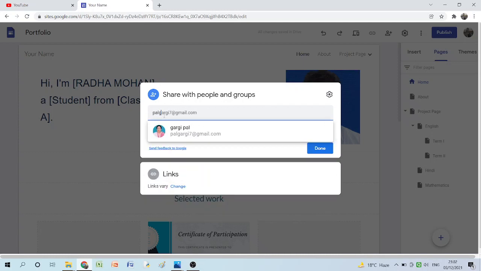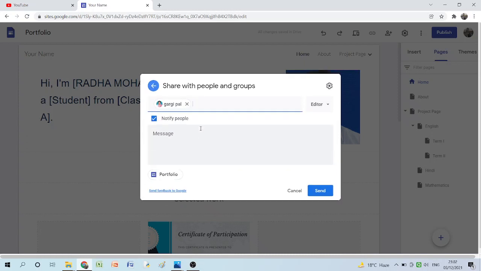Like I'm sharing it with Gargi ma'am. I have her email ID palgargi7@gmail.com. I have written her email ID. Then there will be the option of editor and published viewer. I'm not making her a viewer. I am making her an editor.